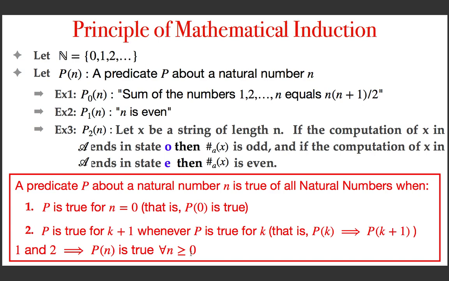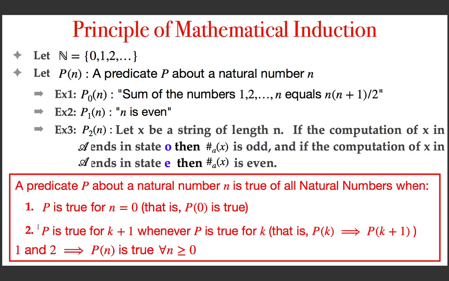Okay, the principle of mathematical induction. It tells that a predicate, when I say predicate, I mean a sentence whose value is either true or false. So a predicate of natural number is true for all natural numbers if the predicate satisfies these two conditions, conditions 1 and 2.